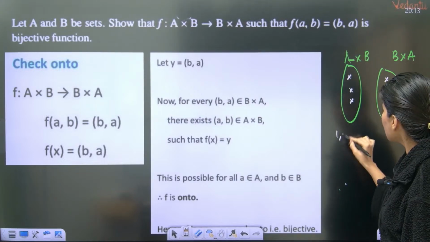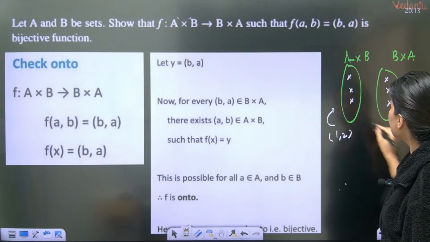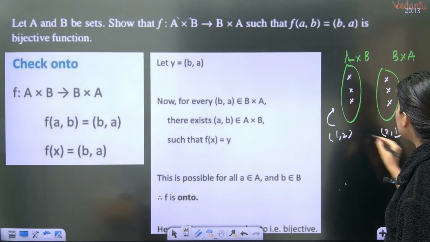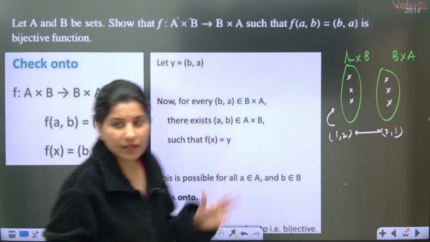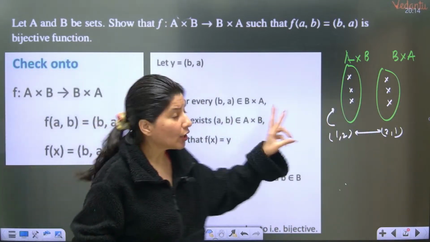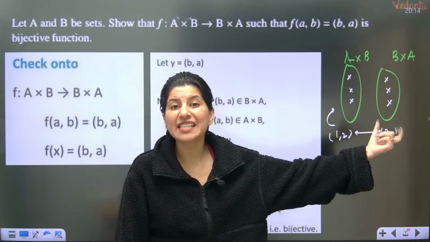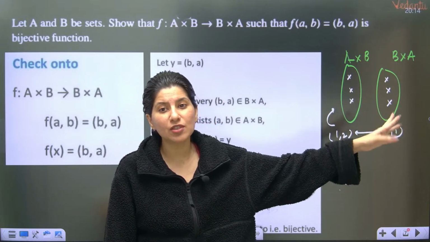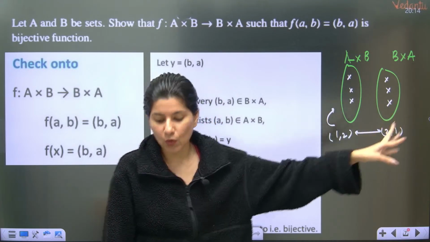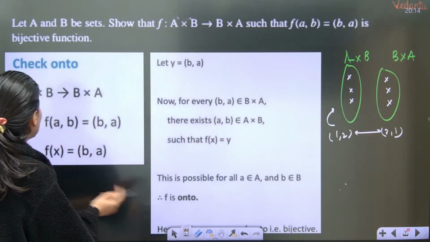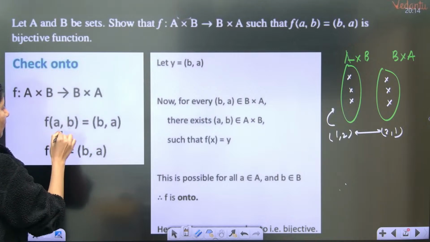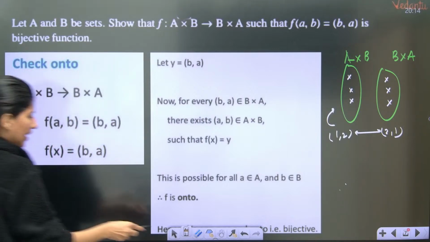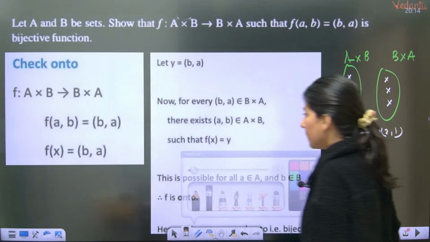If I am saying 1, 2 is sitting inside this, then 2, 1 will sit inside this and these two will be connected. That's how we need to understand. Now onto means no element is left out without image in this second set. Okay. So over here f of A cross B is B cross A. f of a comma b is b comma a. f of x is nothing but b comma a.